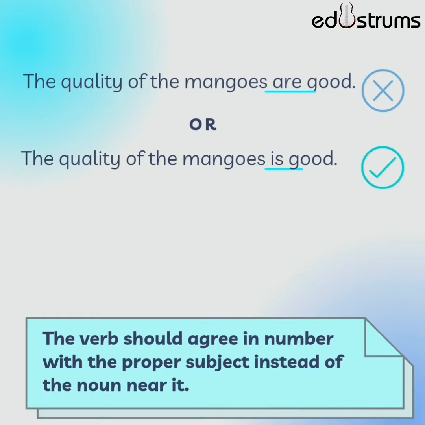There is an erroneous tendency among students to make the verb agree in number with the noun near it instead of its proper subject. When you're confused, make sure of the subject of the verb, because the verb should agree in number with the proper subject instead of the noun near it. In this sentence, since mangoes is near the verb, many students get confused and choose are, whereas the real subject of the sentence is quality and hence the verb used should be is.